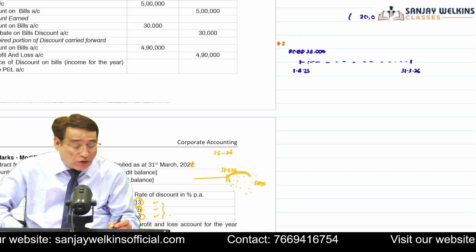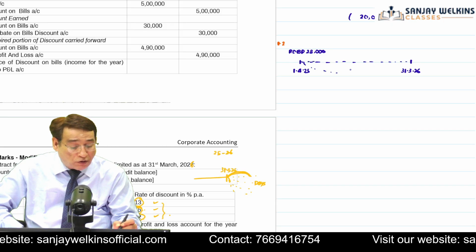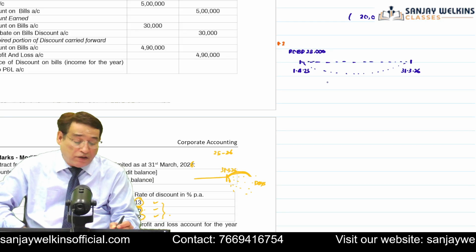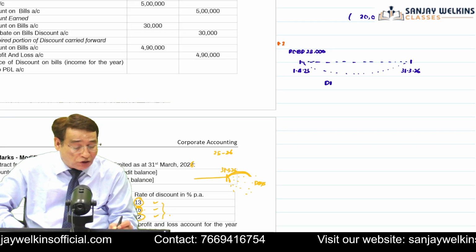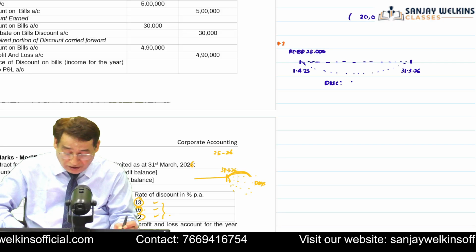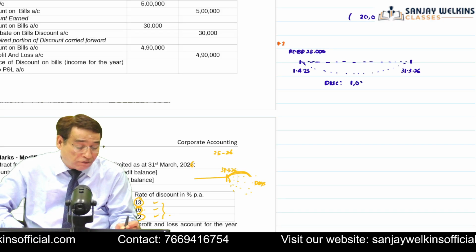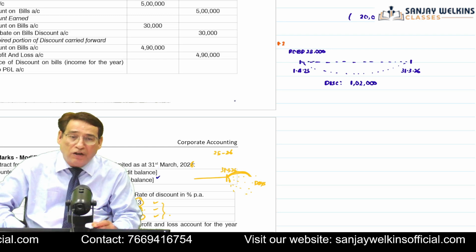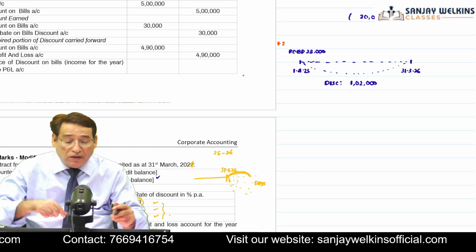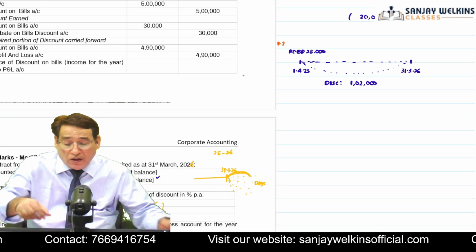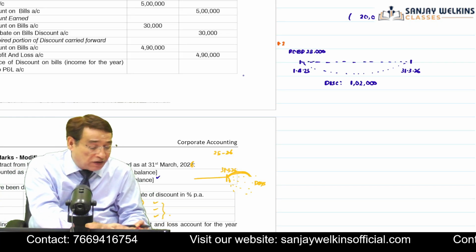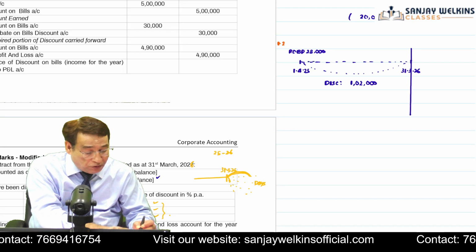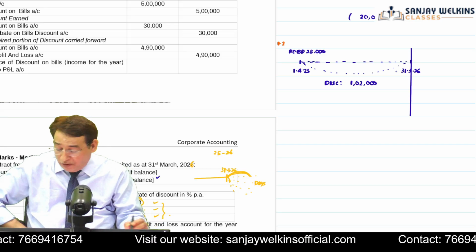Also, it is given in the question how much discount we have received in the current year. How many bills have been discounted is not given, but it is given how much discount we have earned. In the current year, we received a discount of 1,02,000. It is also given in the question. Now it is given that there are some bills which are going to mature in the next year.